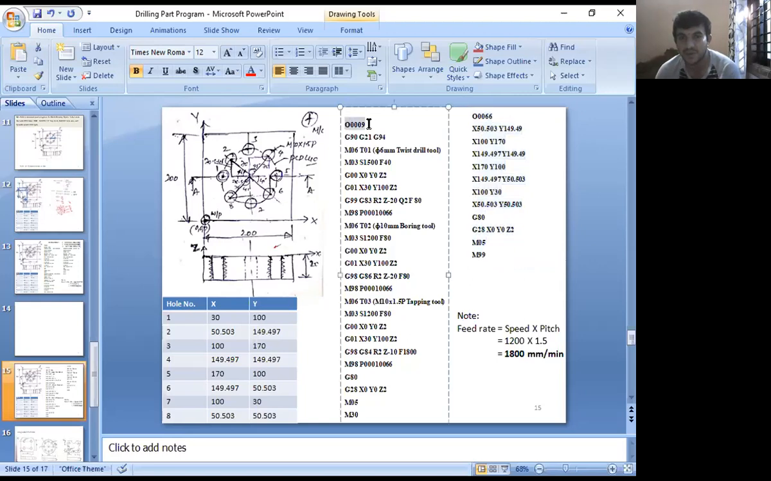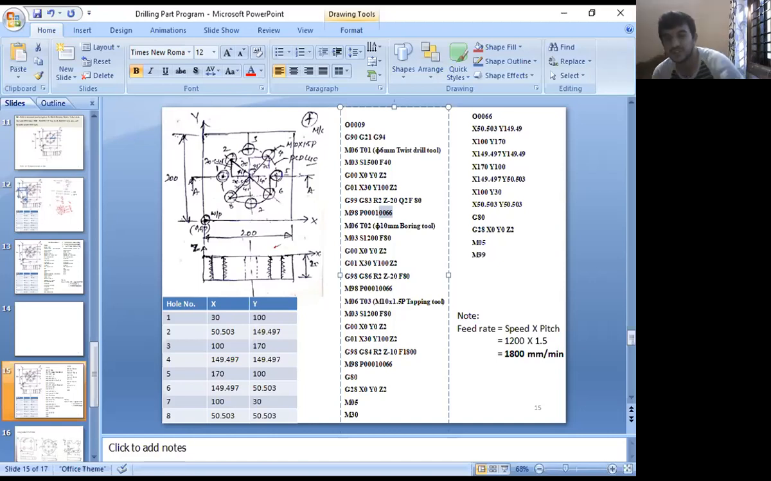Main program here is O0009. The first 5 or 6 lines are the same. Then I call the peck drilling cycle. Once you call the peck drilling cycle, immediately you call what? Subprogram. What is the subprogram call? M98 P3001. The first 4 digits stand for what? Number of times of repetition. The immediate 4 digits after that, 0066, stand for what? Name of the subprogram. Right?